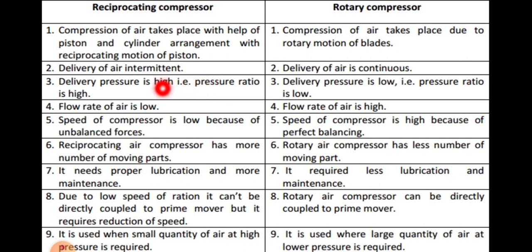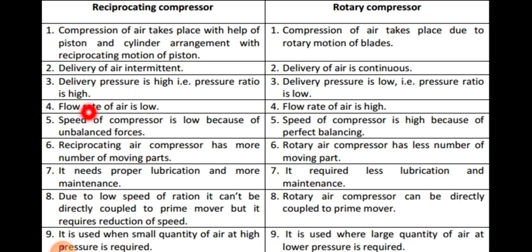It is very high in the reciprocating compressor, but it is low in the rotary compressor. So this is again the difference: delivery pressure is very high in the reciprocating compressor and low in the rotary compressor.